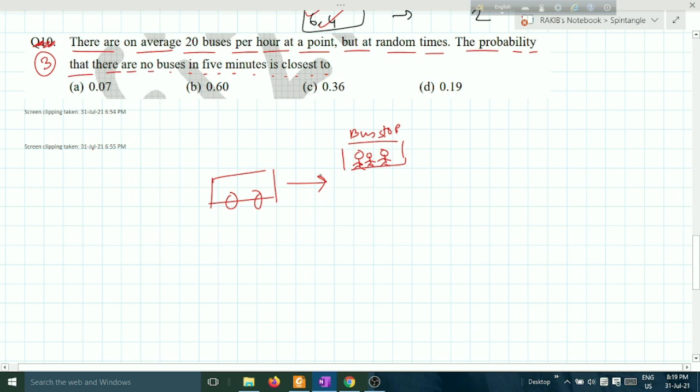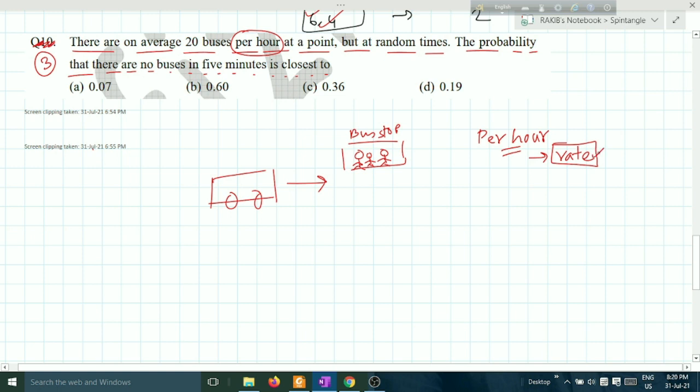There you can see the option "per hour". If there is a "per hour", you can identify one thing: that it is a rate problem. Per hour means time rate. There are 20 buses per hour.